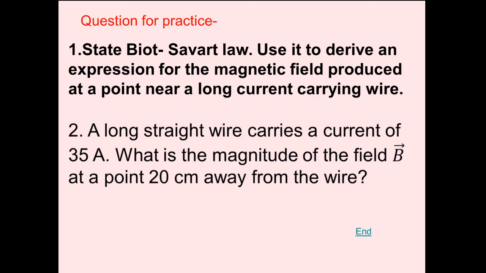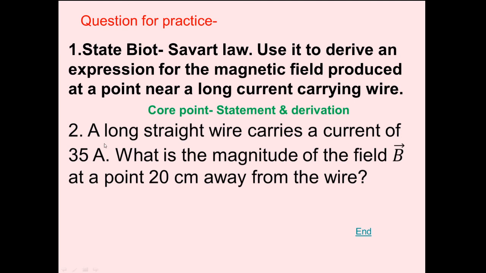Generally in the CBSE examination, questions are like this: state Biot-Savart law, so the statement, or we can write its mathematical form, that is dB equals mu naught by 4 pi I dl sine theta by r square, or in the vector form. Sometimes the vector form is separately asked, and use it to derive an expression for the magnetic field produced at a point near a long current carrying wire. So the core points in this answer are the statement and the derivation.